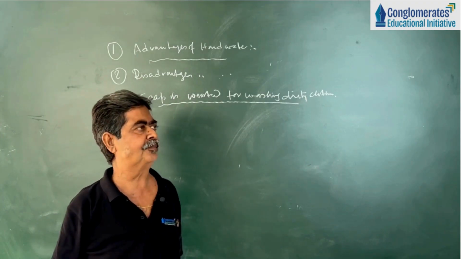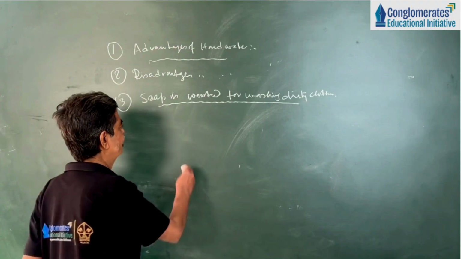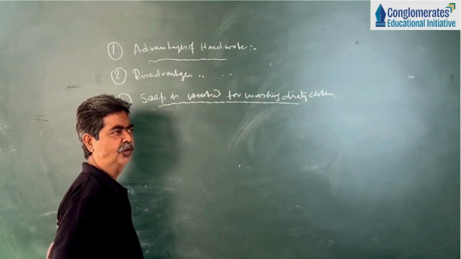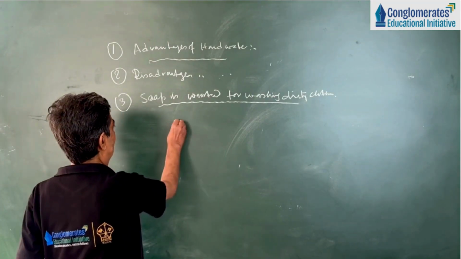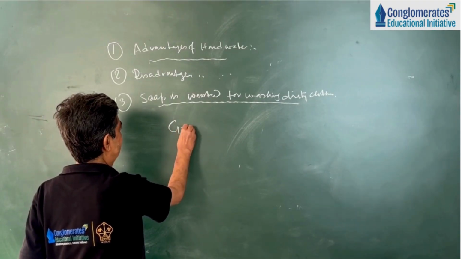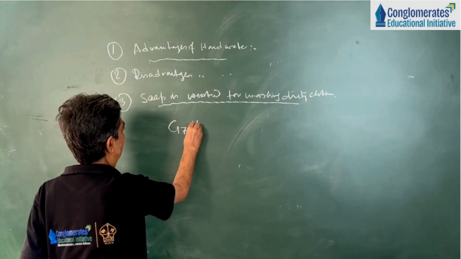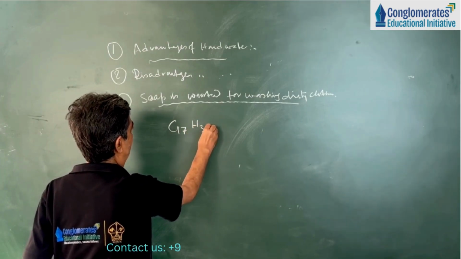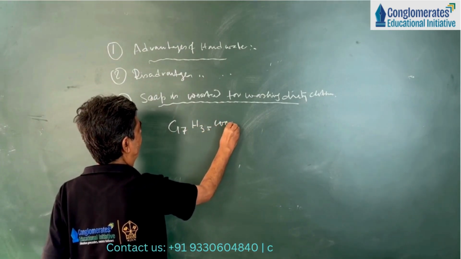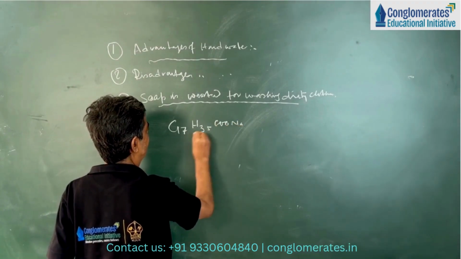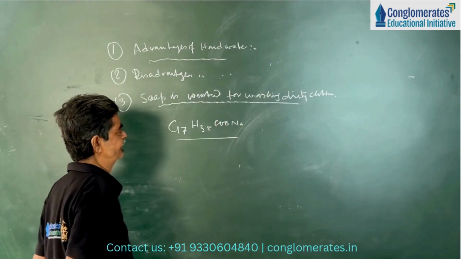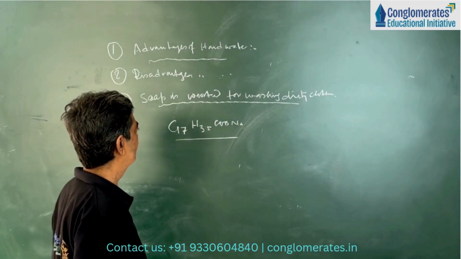So what is soap? Soap is nothing but sodium salt of higher fatty acid. Example, stearic acid, C17H35COONa. This is sodium stearate.